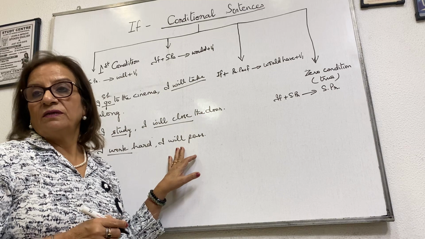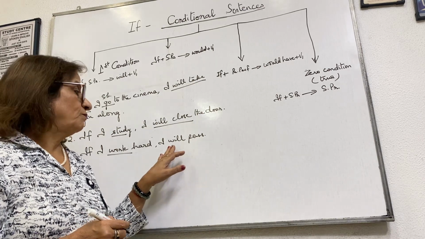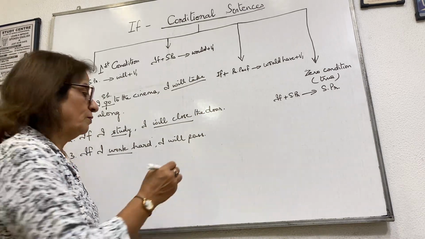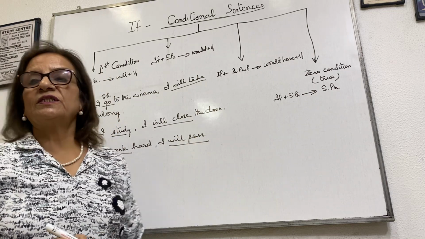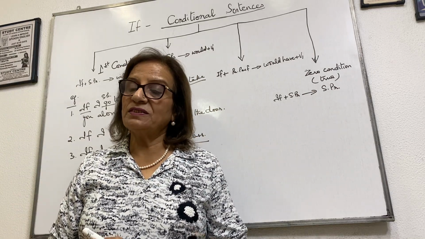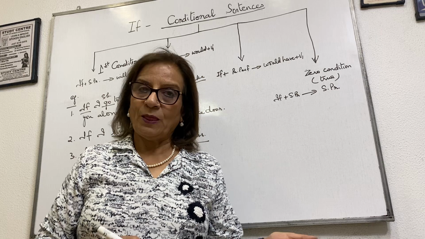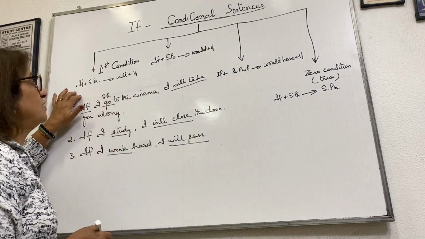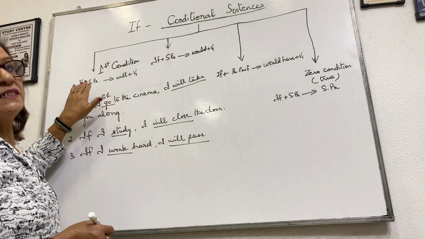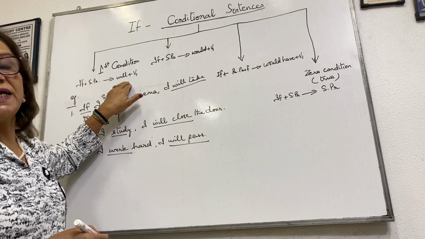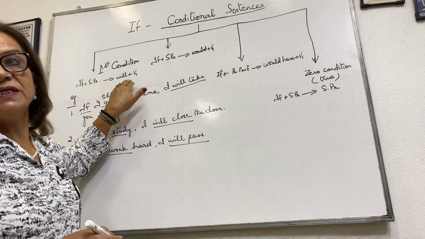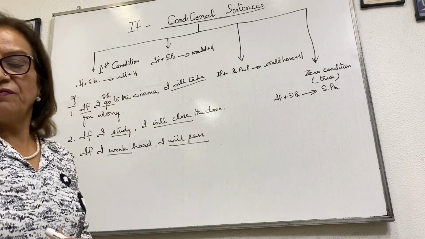Second clause, will plus verb in the first form. Will pass. What are the three forms of pass? Pass, passed, passed. So the first condition is that if the if sentence is in simple present, the second clause will be will plus verb in the first form. Have you understood, students?